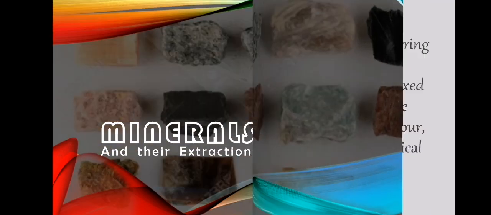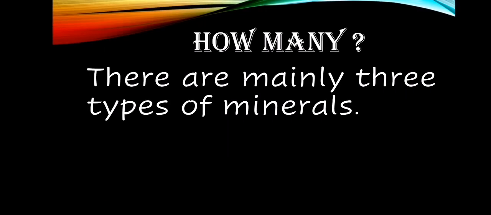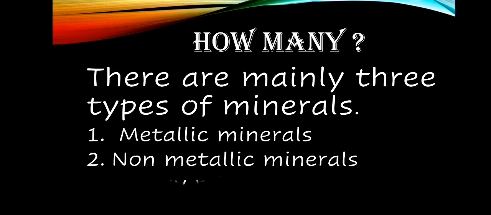So, now here we are on the topic, what are minerals. Anything which we get from nature is called a mineral, and minerals are identified on the basis of chemical composition and physical properties. Physical properties include color, density and hardness, and chemical properties include solubility and many more. There are mainly three types of minerals: metallic minerals, non-metallic minerals, and energy minerals.